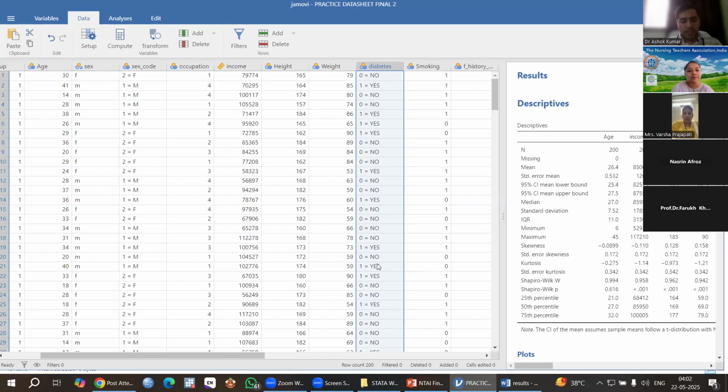Can you, sir, answer one query about data from 1 to 5? So there is a variable, for example, occupation, given in 1 to 4 categories. You can think about that. It is not an occupation, it is some data from 1 to 5. Then you can get frequency, percentage and graph.